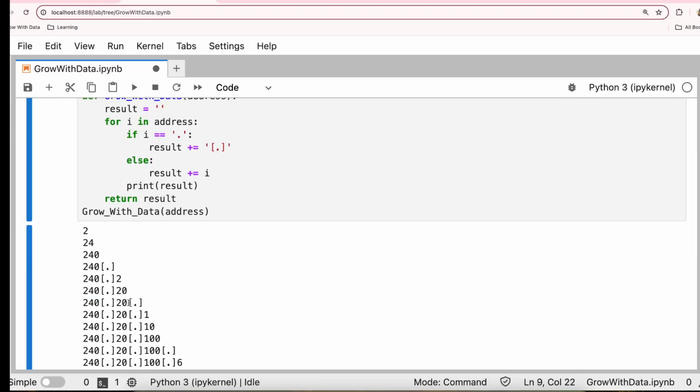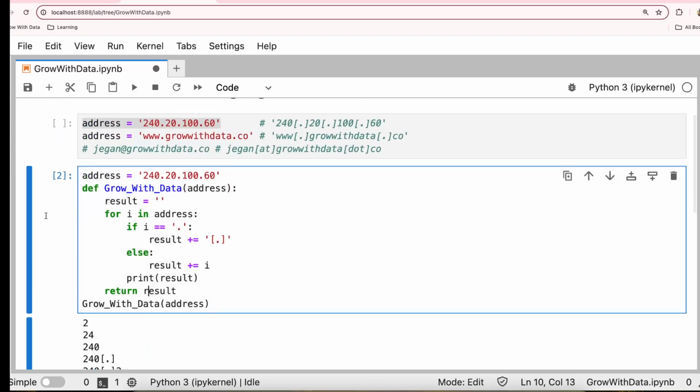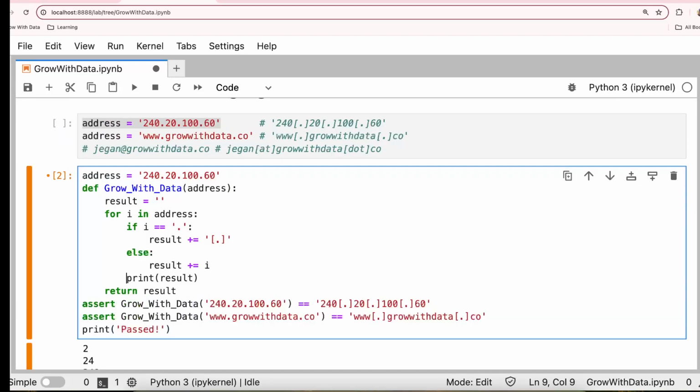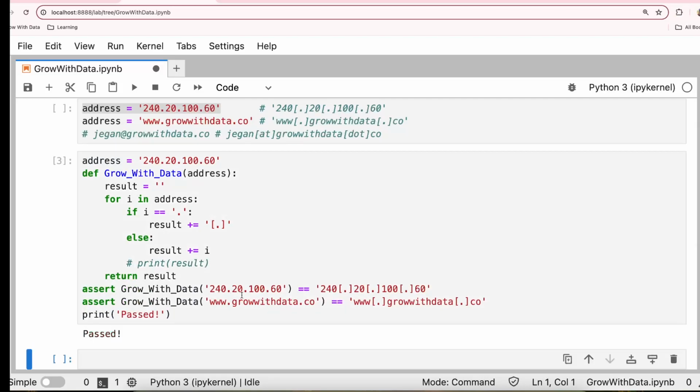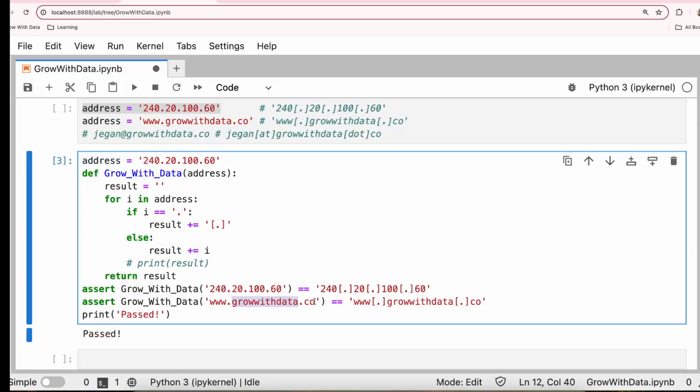When the dot comes, it just replaces it. So if you want to go with multiple test cases, then you can use the assert function and try it. You can disable this print. So when you say growwithdata.co, all the dots will be replaced by the square bracket dots.